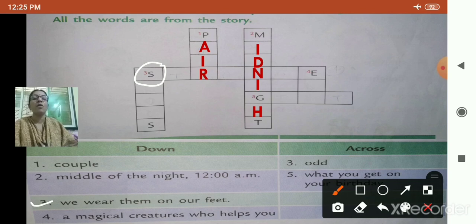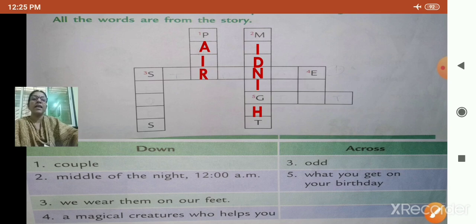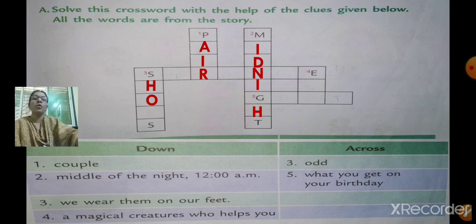So, we wear them on our feet. What do we wear on our feet? Yes. Shoes. So, S is already given. H, O, E. And S is given. The first letter and the last letter are given. So, the answer is shoes. We wear them on our feet. That is shoes. Okay. Done.